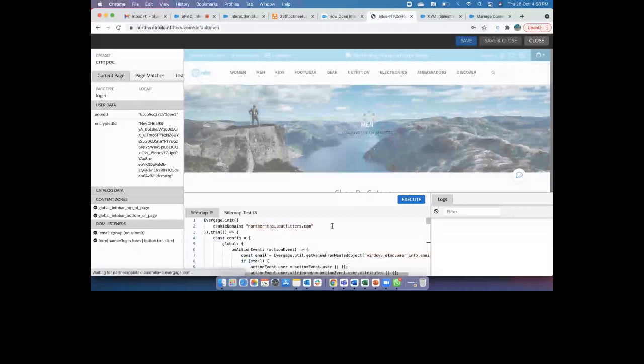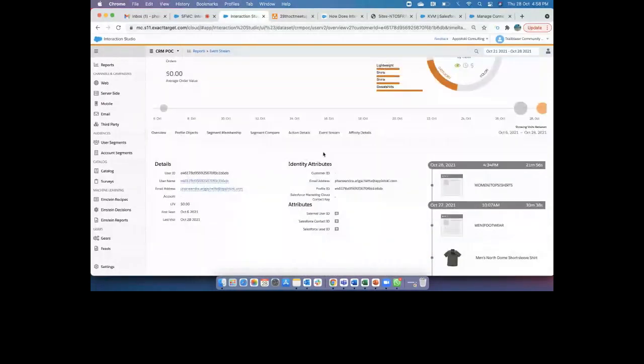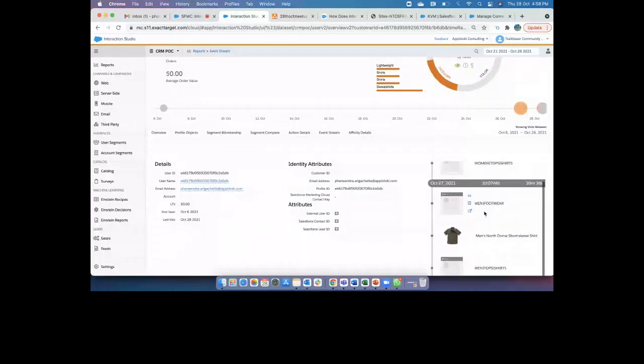When I go back to Interaction Studio, you can see it automatically captures that I'm landing on the main store. And who is this person? This is the person whose details I'm looking at. When I click on user ID, it takes me to the same person, because I already logged in here long back, and you can see what I've captured: the men's footwear and the women's tops, shirts, and a couple of product details that I captured.